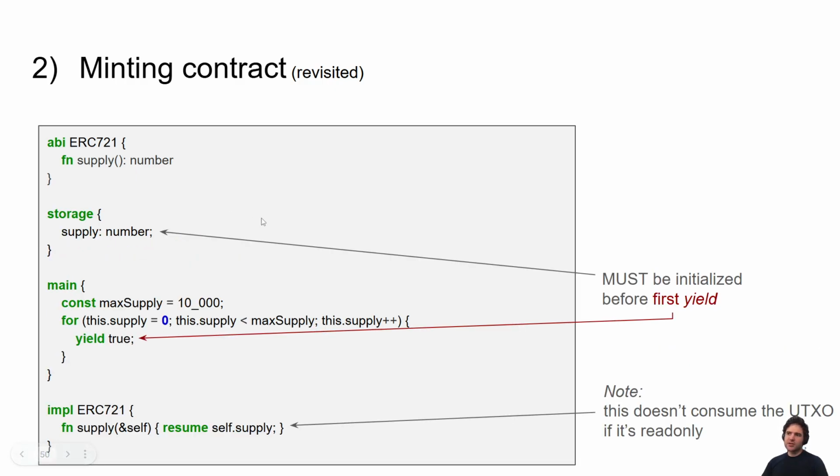So to handle this, we're going to introduce this new concept of a storage block. And the Starstream compiler will ensure that any variable specified in the storage block has to be initialized before the first yield point. That way, we know that we can safely reference the supply variable inside these functions. Note that this also makes read-only UTXOs super easy, because now we can say this is just a function that takes in a reference, so it doesn't actually need to spend this UTXO. So it gives us a clean way to do this introspection as well.